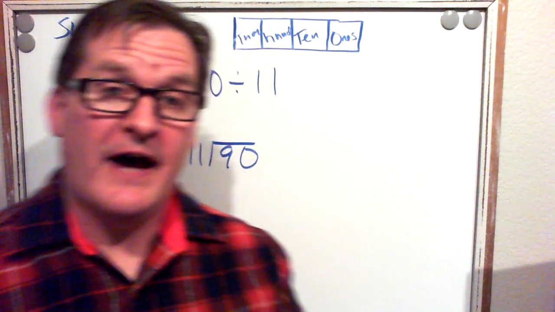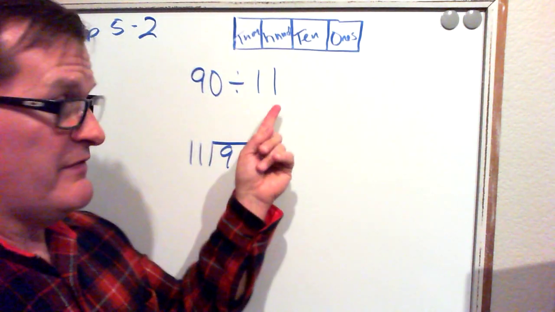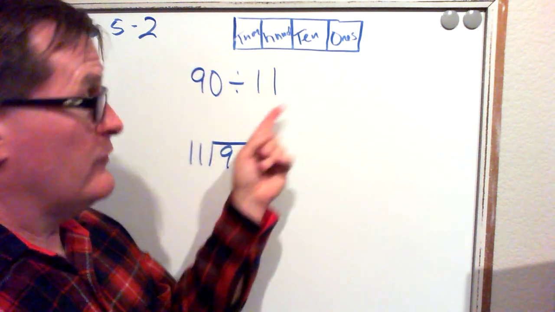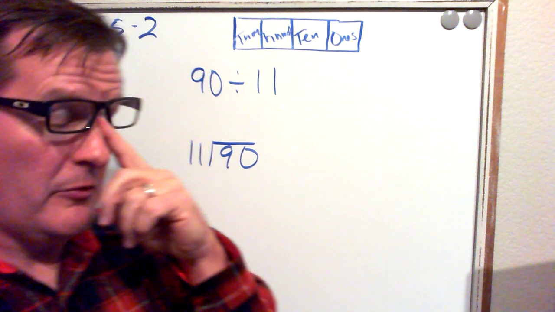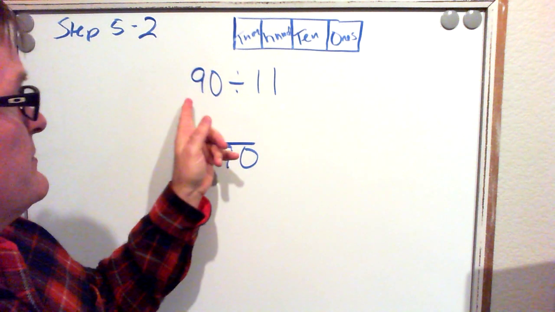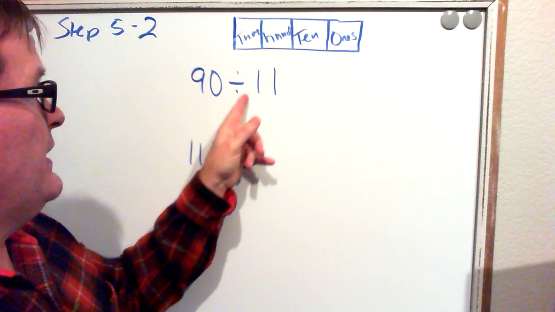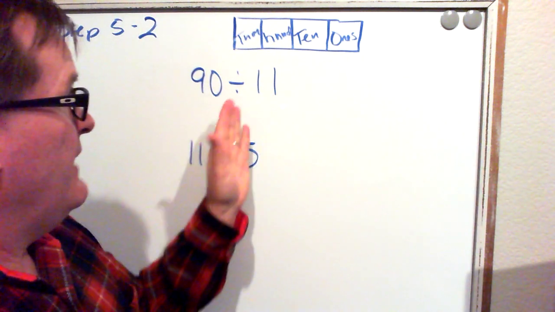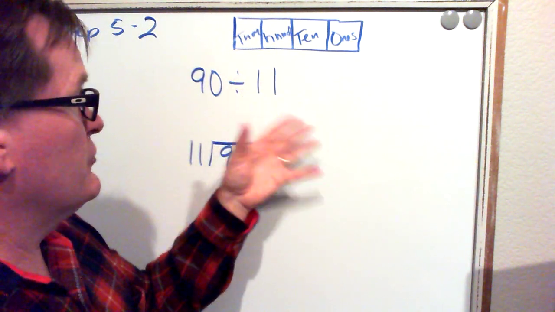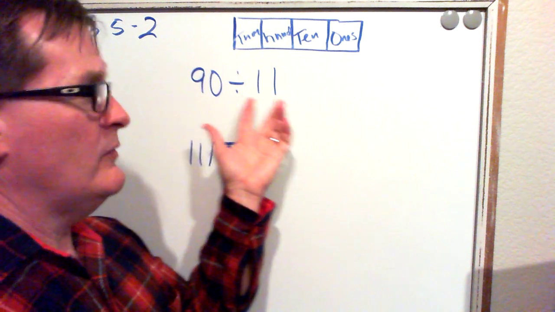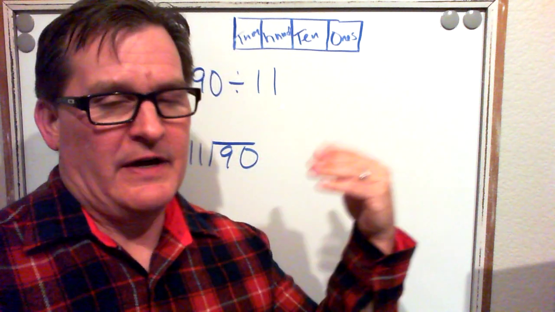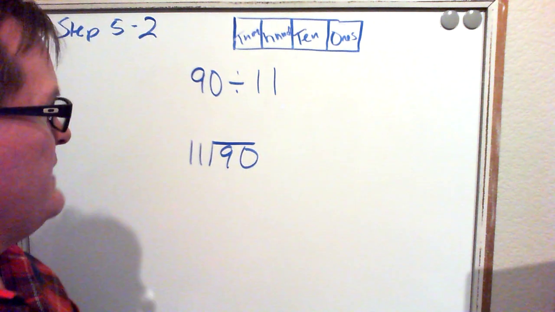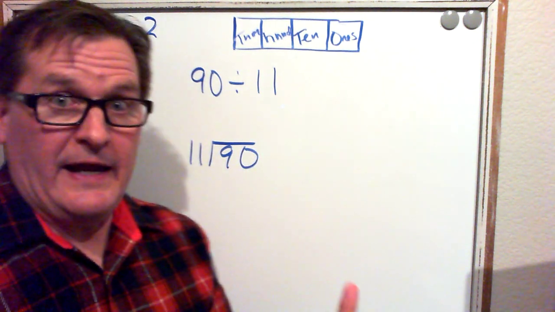We're going to continue to divide by double-digit divisors, so we're breaking up our numbers into double-digit groups, groups that go beyond single digits. In this case, we're going to take 90 and divide it into 11 groups. Our answer is going to be how many items each group will have. So 90 cookies, we have 11 people sharing them. If I divide them equally, then how many will each person have? That's the answer. That's what we're going to answer.